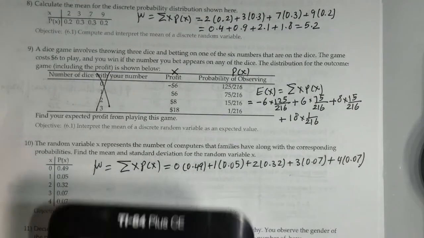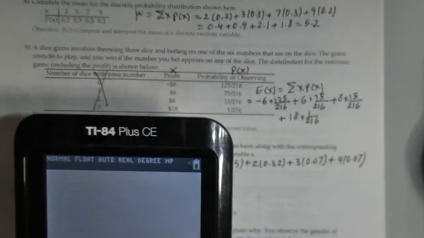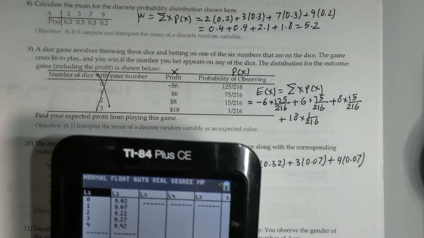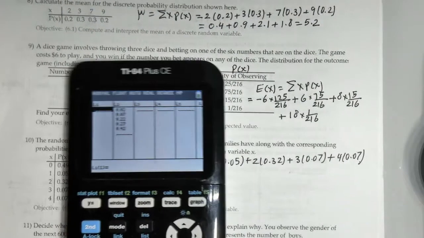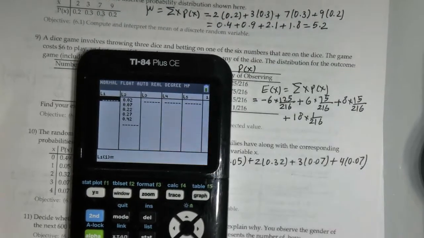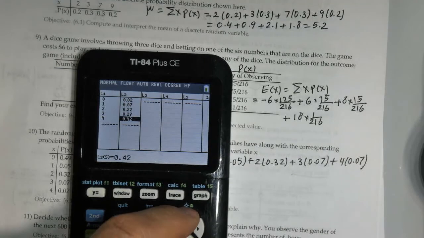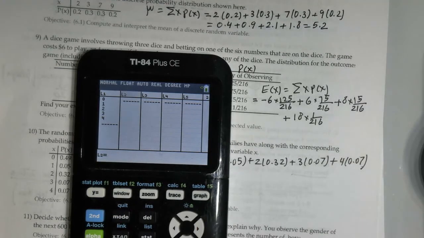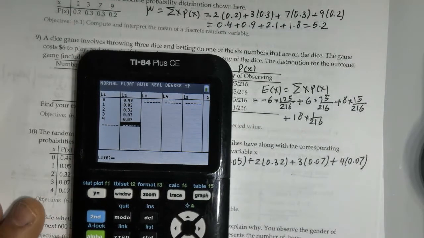So please pay attention to this. First of all, you go to stat, edit, and you put the x values in L1 and the y values, the P(x), in L2. So I'm going to do them right now. 0, 1, 2, 3, and 4. Now I'm going to go to L2, clear it first, enter. 0.49, you'll see how easy it is. 0.05, 0.32, 0.07, 0.07.